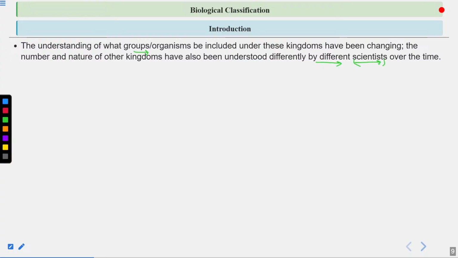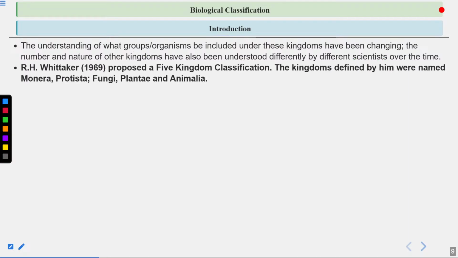So this is also one of the reasons for the change in the classification system: how the scientist is looking at a particular organism, or which criteria they are following for placing the organism into different groups. Whittaker in 1969 proposed the 5 kingdom classification. What were these kingdoms? Monera, Protista, Fungi, Plantae, and Animalia.